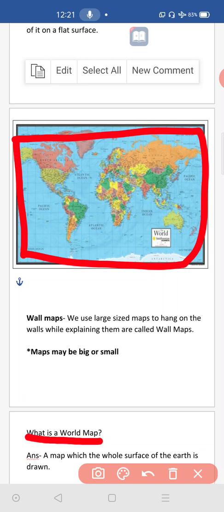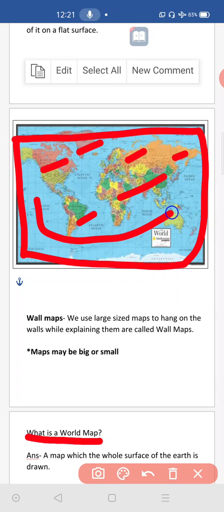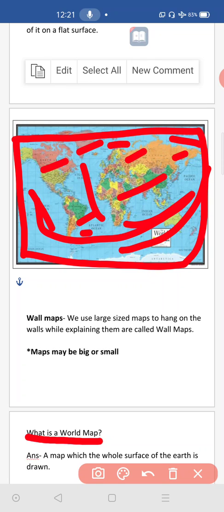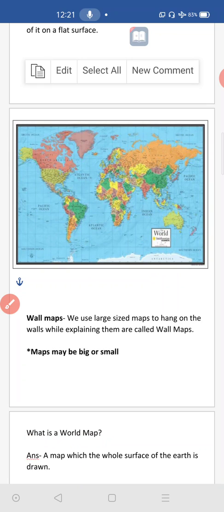Here all the continents, all the countries and all the oceans, the water bodies, are there. So the whole surface of the earth is drawn on this, and this map is called a world map.